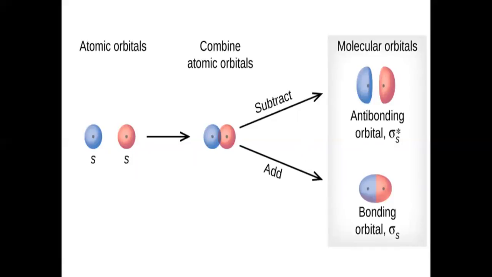This statement says that the 2px orbital cannot overlap with the 2py and 2pz orbitals. Once again, I repeat this postulate: only those atomic orbitals can combine to form molecular orbitals which have comparable energies as well as proper orientations.